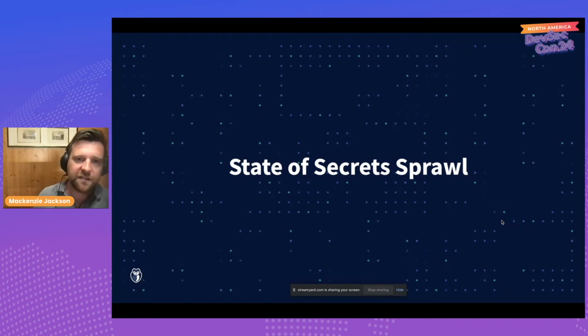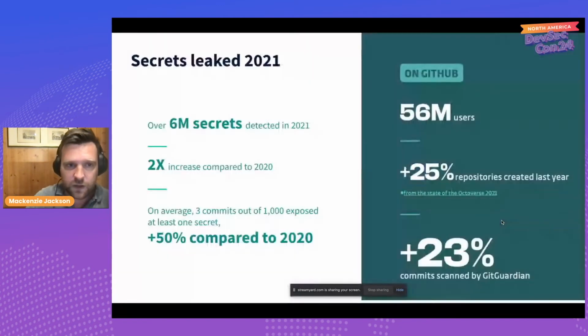So we look at secrets in public places like public GitHub. We look at secrets inside public Docker images. So we talked about CodeCov and their Docker image. And we also look at secrets inside private code repositories. And then we publish these results and what we found and the types of secrets that we found.